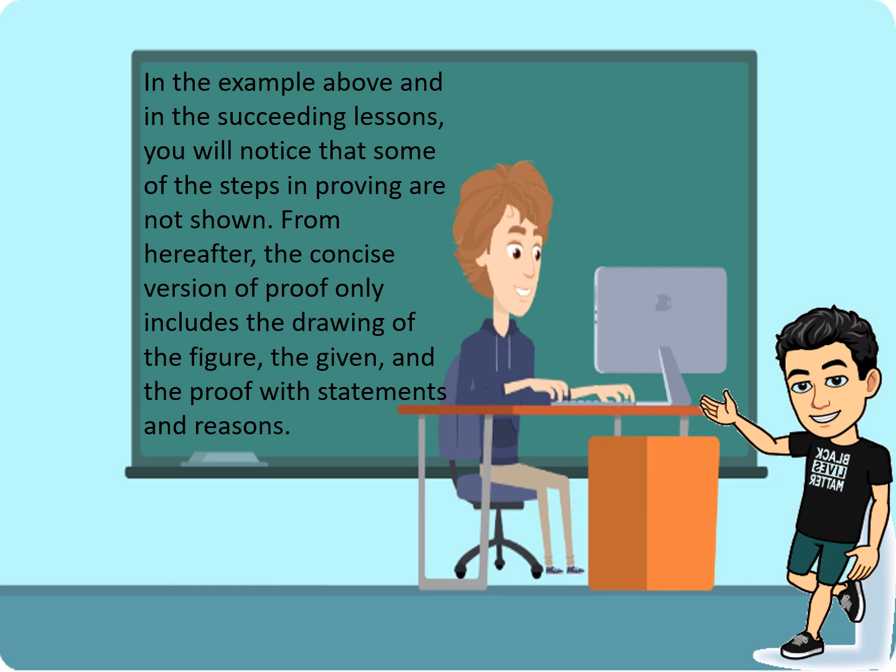From hereafter, the concise version of proof only includes the drawing of the figure, the given, and the proof with statements and reasons. That is what we usually see.